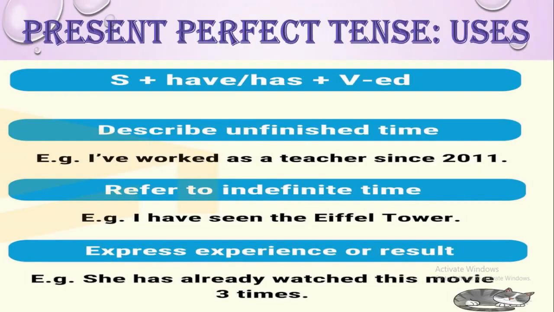We use present perfect tense in different situations to describe unfinished time. For example, I have worked as a teacher since 2011. Here, the time is not yet finished. We use present perfect tense to refer to indefinite time. For example, I have seen the Eiffel Tower.